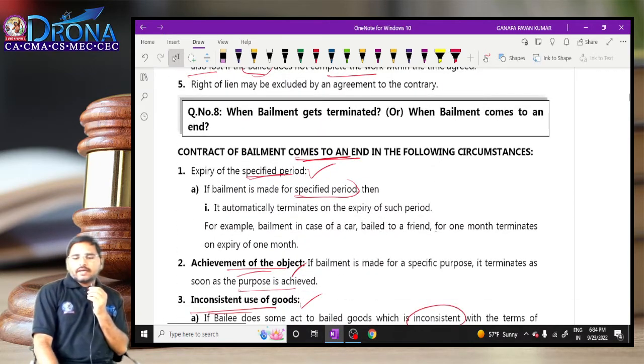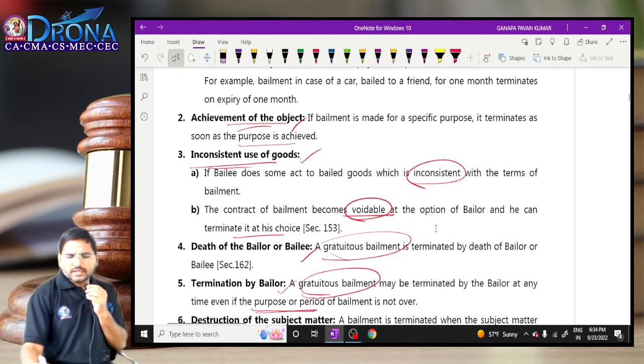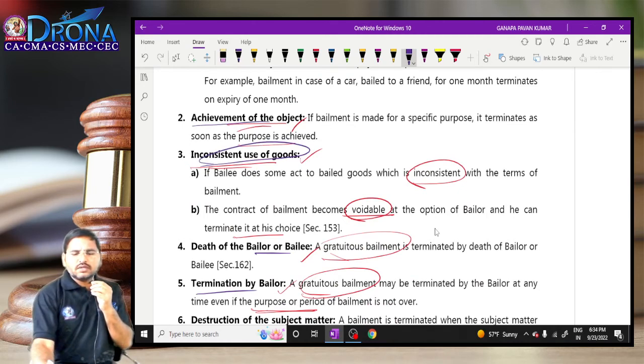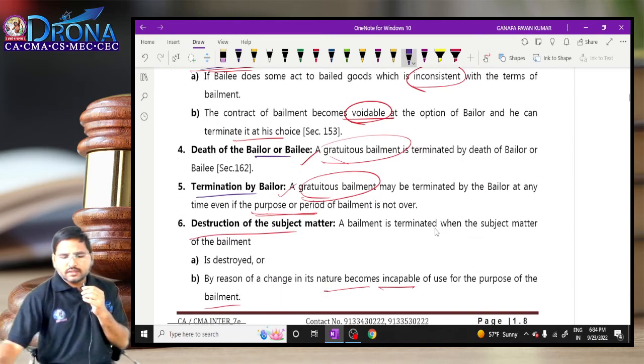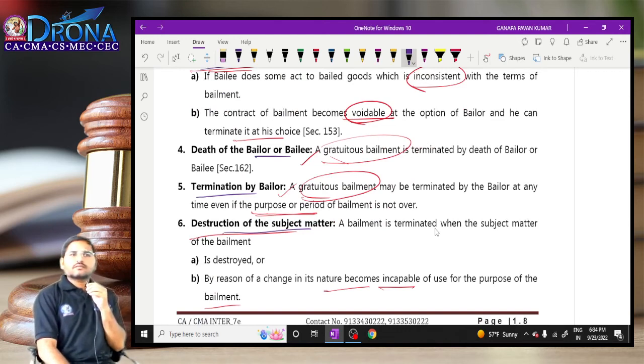And next, when the bailment can be terminated. In different ways the bailment contract can be terminated: the death of the bailor or bailee, termination by the bailor, inconsistency of the goods, achievement of the object, or destruction of the subject matter. These are the various situations in which the bailment contract can be terminated. Is it clear? Good.